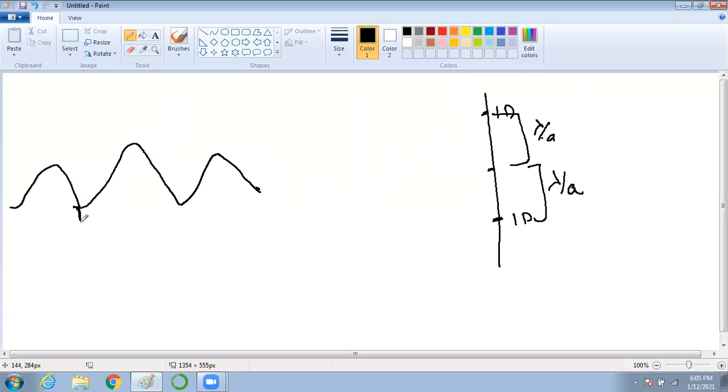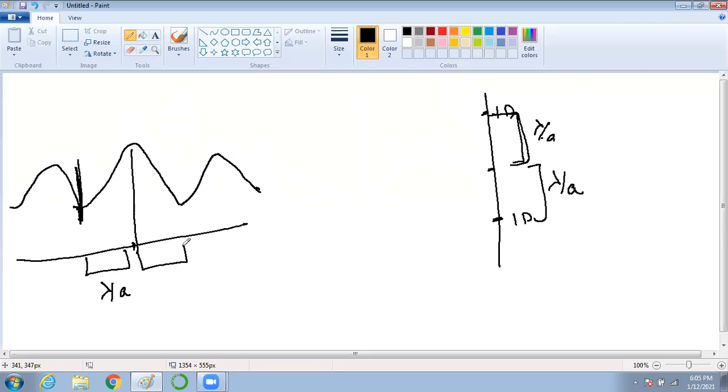So 1D happens where? Here. So this is the center. Try to compare with a screen. If the distance between here and here is lambda by a, which I am talking about this length.